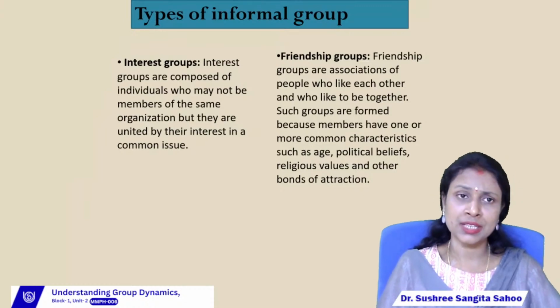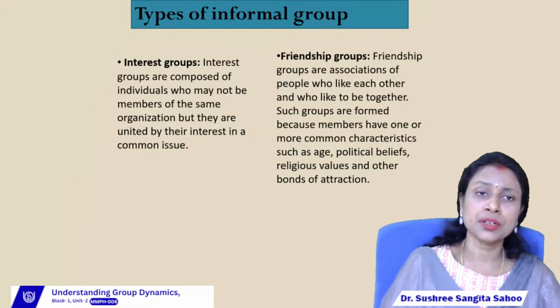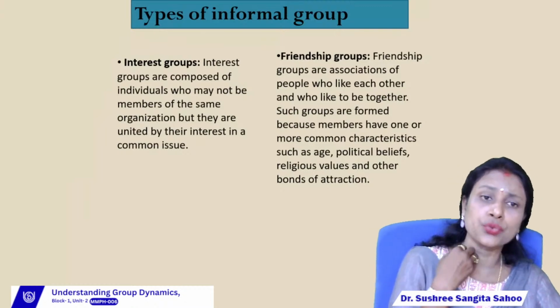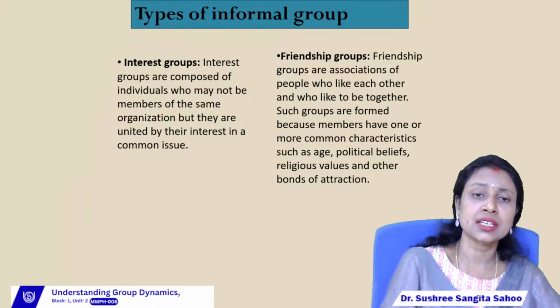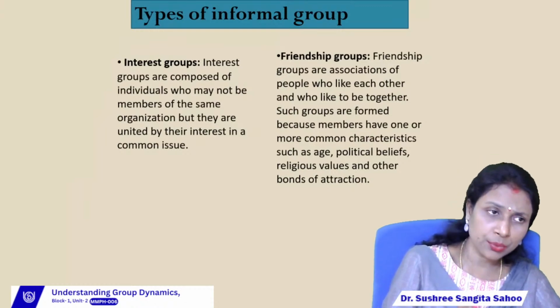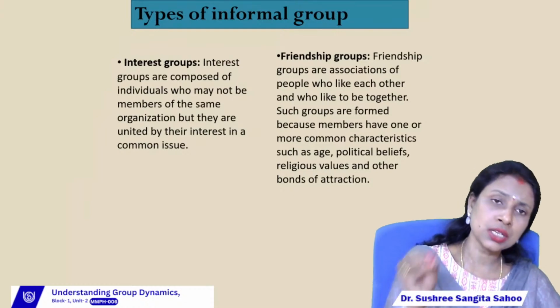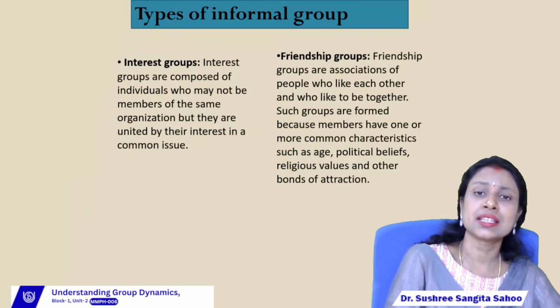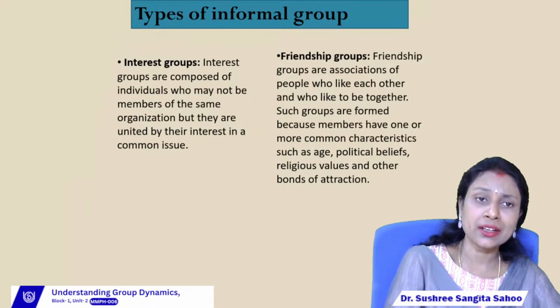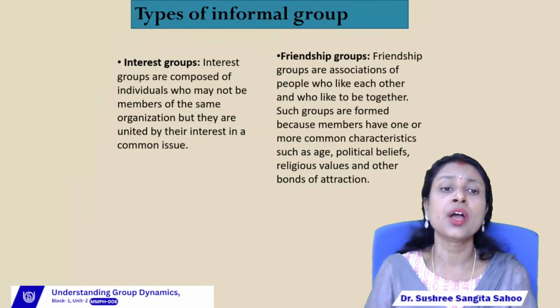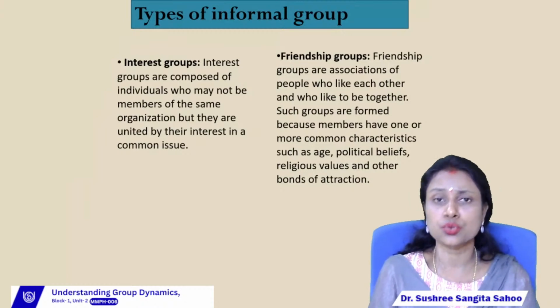So in the interest group, a member may or may not be a member of the same organization, but that person joins a group for their interest in a common issue. If there is a common issue and a person who doesn't belong to the same organization joins the group, then we can say that it is an interest group. In a nutshell, members can join a particular group only to find the solution to different issues.